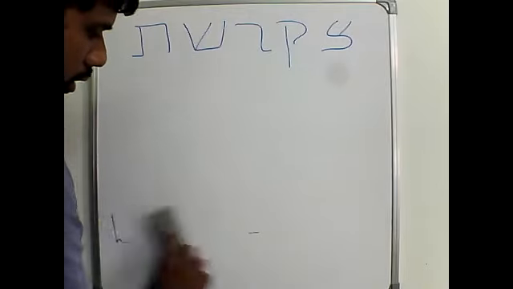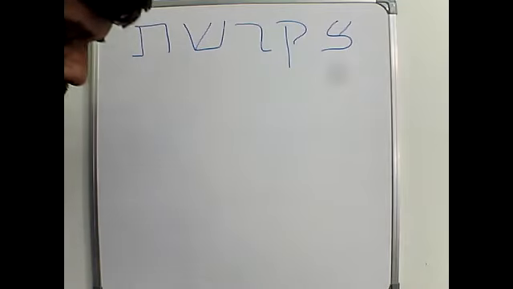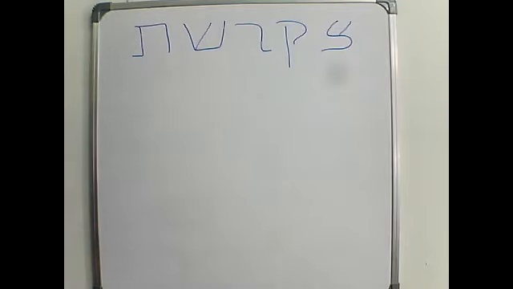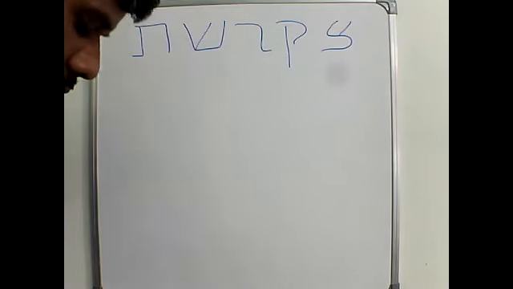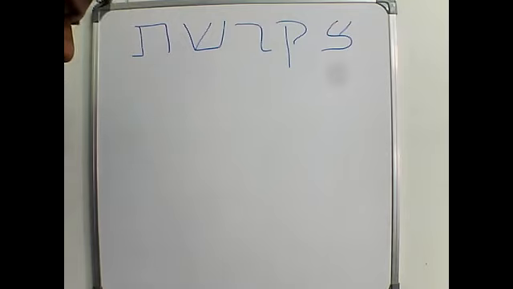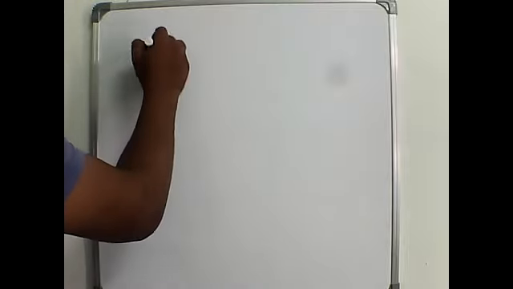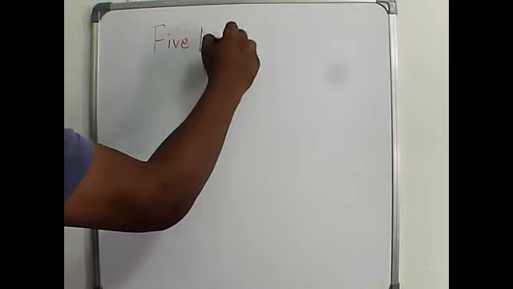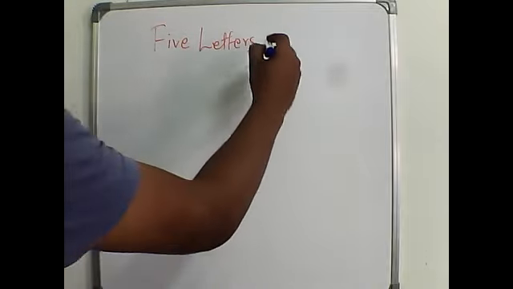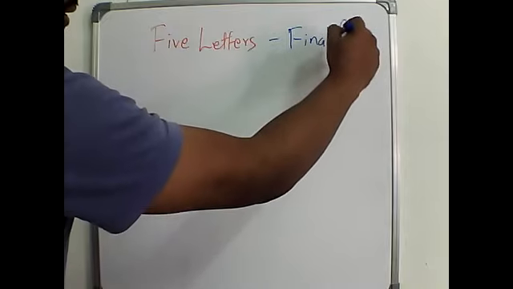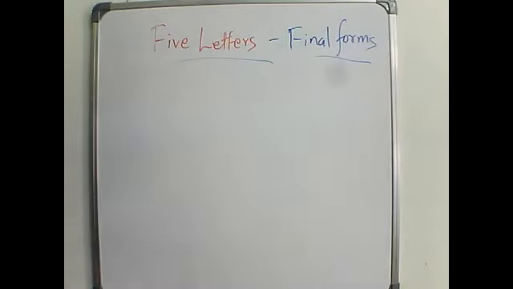Okay, if you are all clear, let me add some of the things to you now, so that will be helpful for your homework as well. So now we have seen 22 letters. Now I am going to give you some more things. Okay, in the Hebrew alphabet, there are 5 letters that have final forms. Final forms.